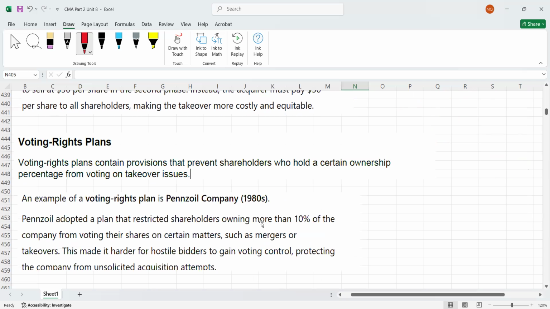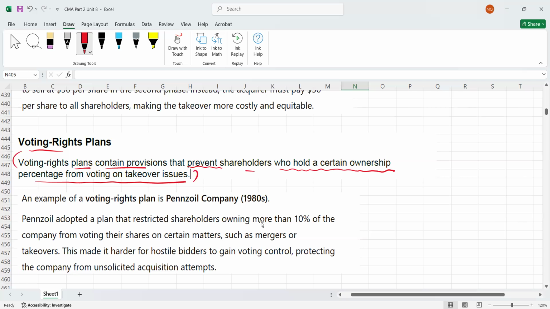Now we got another defensive tactic, which is called voting rights plans. So what is a voting rights plan? Let me first read and then I'll give you an example. It says voting rights plans contain a provision, again a provision or clause, that prevents shareholders who hold a certain ownership percentage from voting on takeover issues.